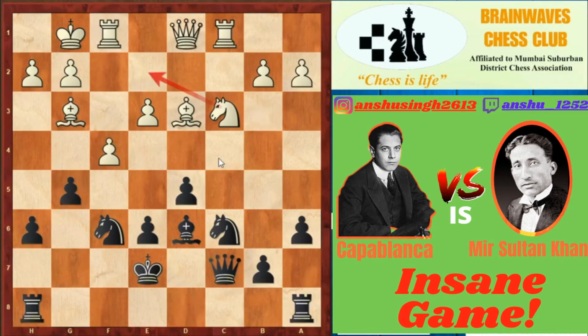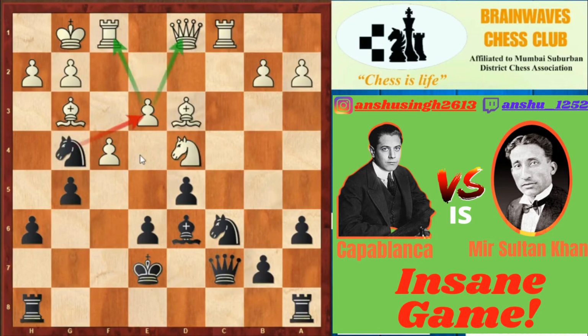So after knight to e2, black played knight to g4, attacking the e3 pawn, and now comes a big blunder by white, knight to d4, because it allows black to grab the e3 pawn. So black immediately played knight into e3. So white played queen to e2, and now you cannot capture the rook because the e6 pawn will be hanging.